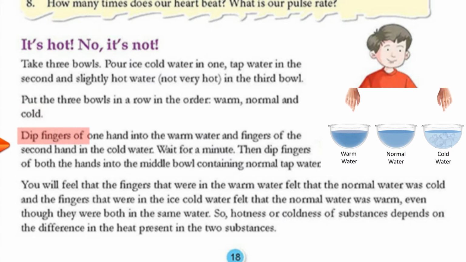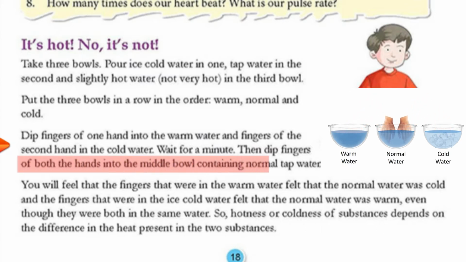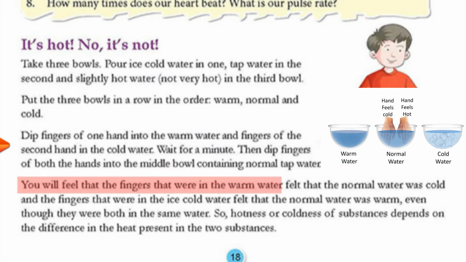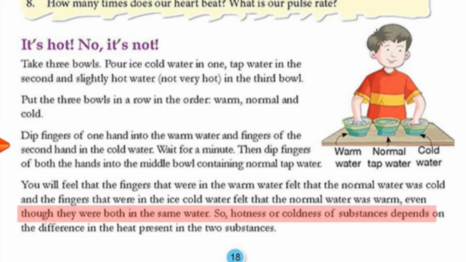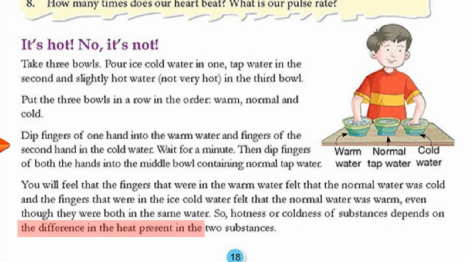Dip fingers of one hand into the warm water and fingers of the second hand in the cold water. Wait for a minute. Then dip fingers of both the hands into the middle bowl containing normal tap water. You will feel that the fingers that were in the warm water felt that the normal water was cold, and the fingers that were in the ice-cold water felt that the normal water was warm, even though they were both in the same water. So hotness or coldness of substances depends on the difference in the heat present in the two substances.